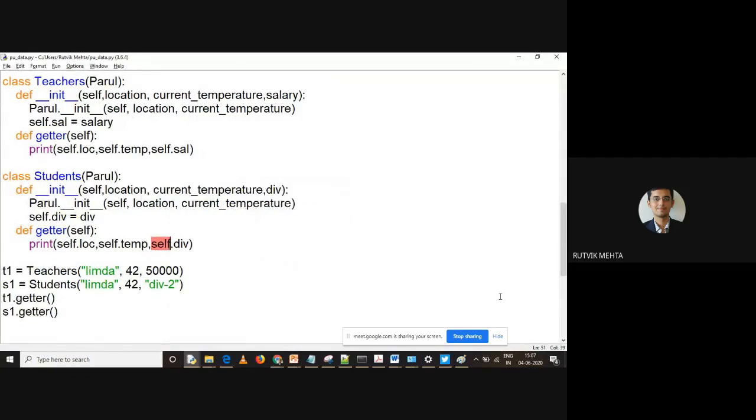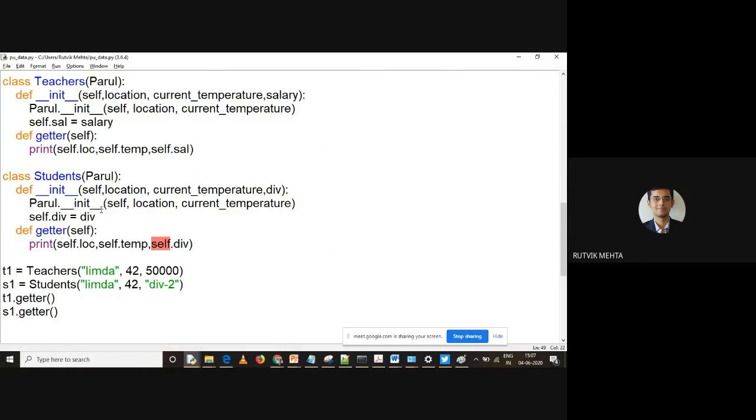What is the error over here? Somewhere I'm missing something. Sir, division. No, I have used div only. Where division? At both div. Yeah, so I have used the same thing, isn't it? So both are div, it doesn't matter, it can be same. Okay, I thought it may create a confusion. Sorry, sir. It may be same. I'm missing something else over here.